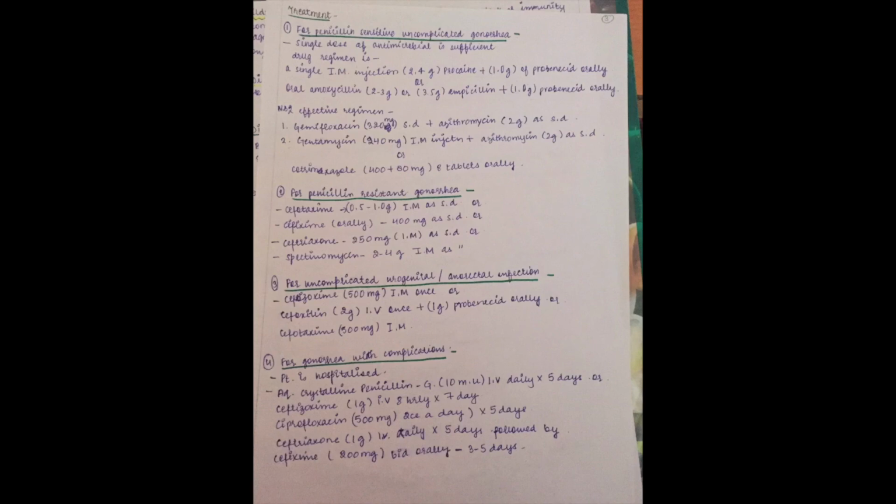And lastly, for gonorrhea with complication, the patient is hospitalized. Aqueous crystalline penicillin G 10 million units IV daily for 5 days can be given, or we should give ceftriaxone 1 gram IV 8 hourly for 7 days, ciprofloxacin 500 mg twice a day for 5 days, or ceftriaxone 1 gram IV daily for 5 days, followed by cefixime 200 mg bid orally for 3 to 5 days.